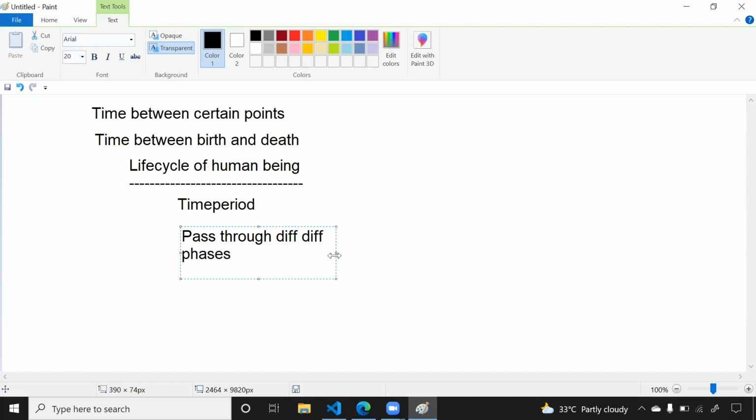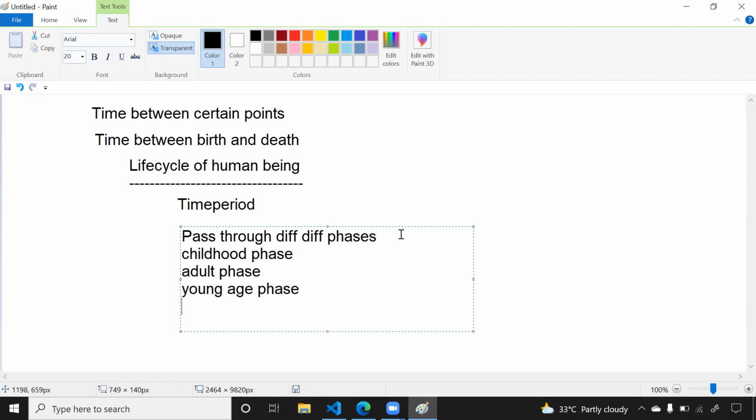For example, you have a childhood phase, then an adult phase, then a young age phase, then a middle age phase, and in the same way an old age phase. Different people categorize them differently, but every human being passes through all these phases in his life cycle.